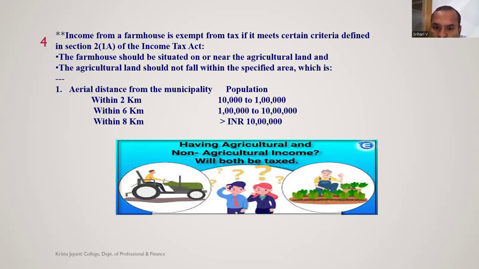Within 8 kilometers where the population is more than 10 lakhs. If these conditions are not fulfilled, then income from the farmhouse will not be exempt as agricultural income.